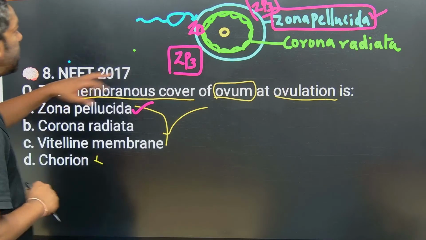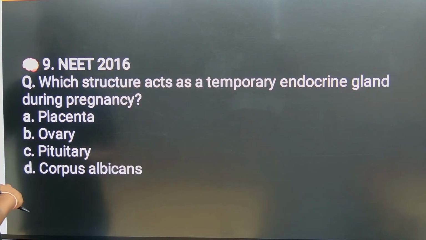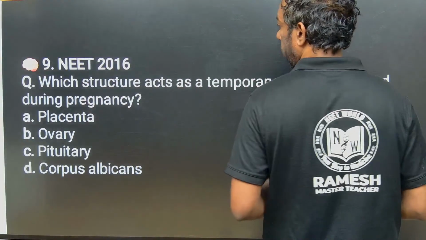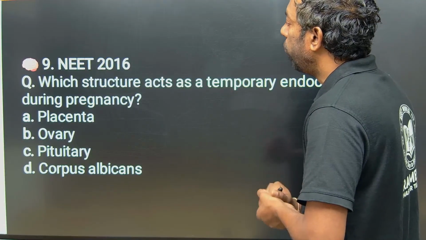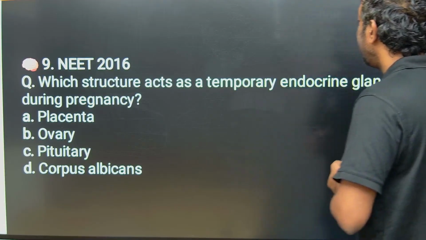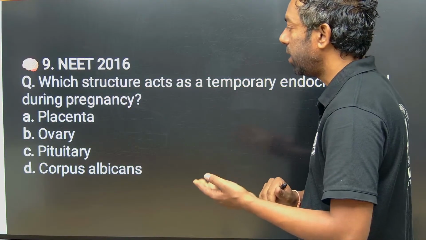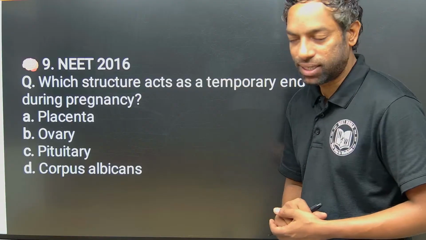Next question. Which structure acts as a temporary endocrine gland during pregnancy? Placenta, ovary, pituitary, corpus albicans.